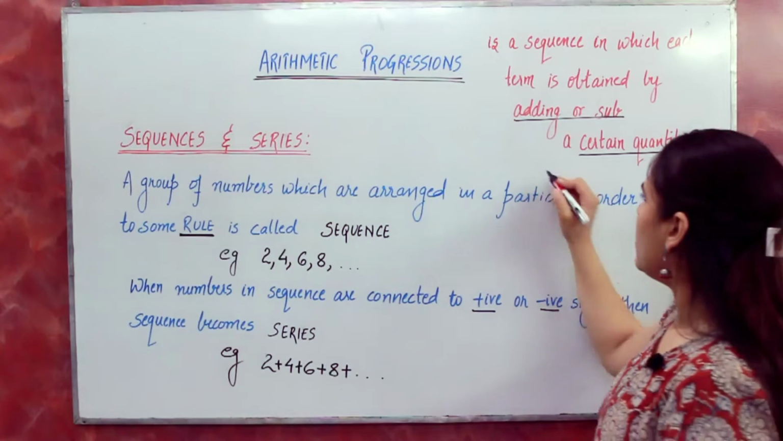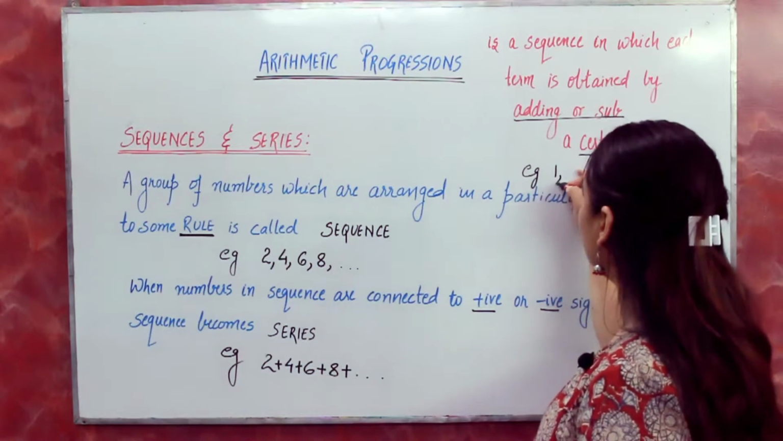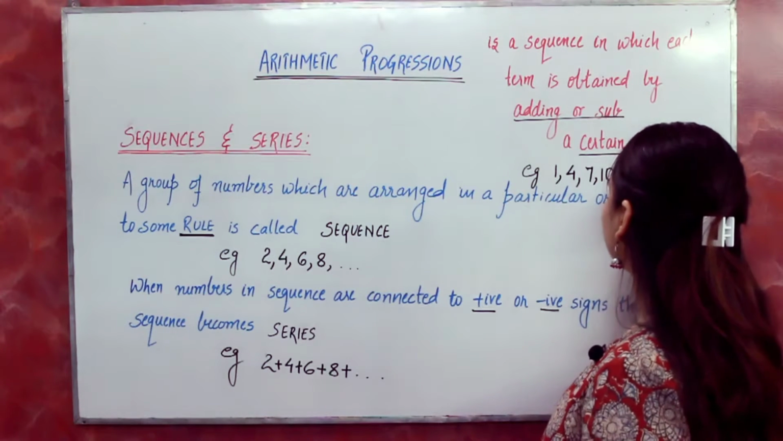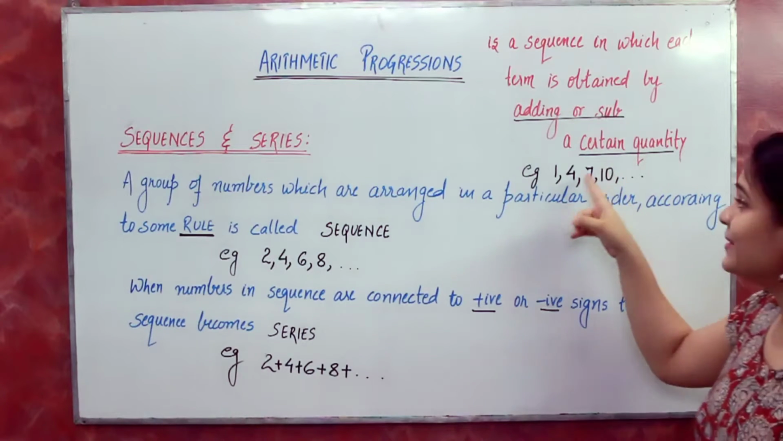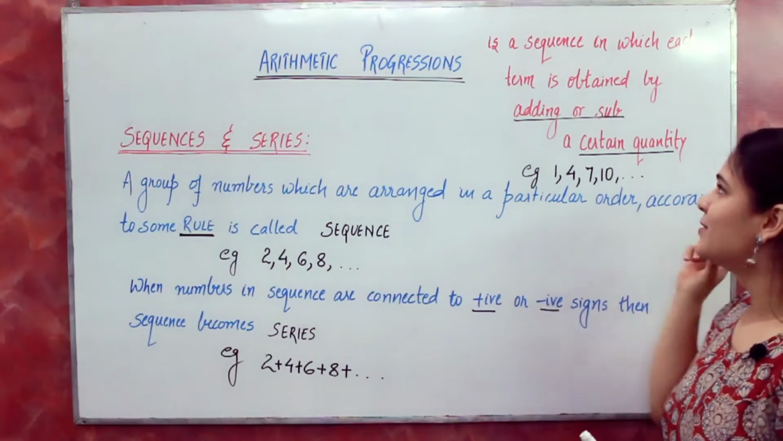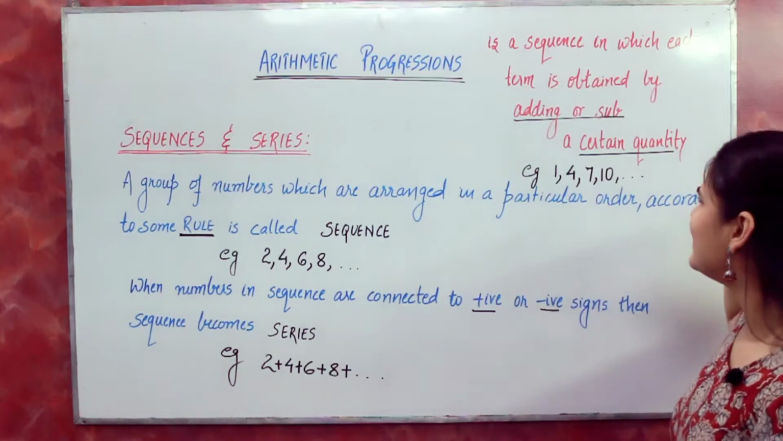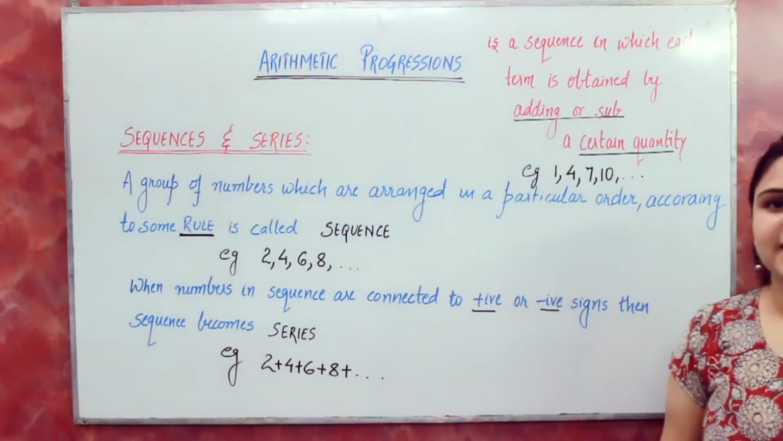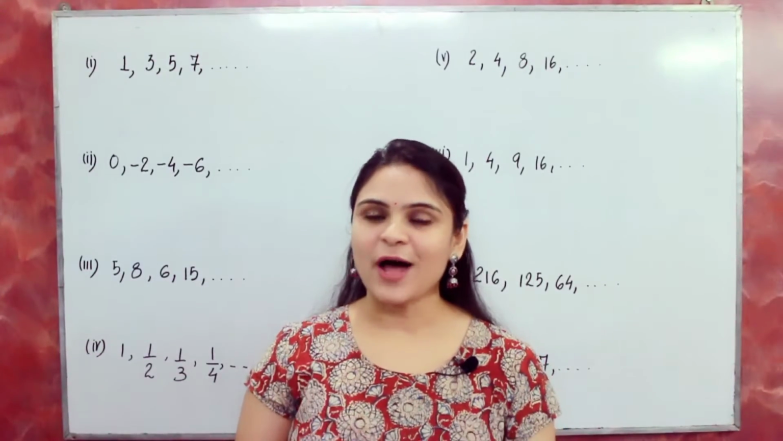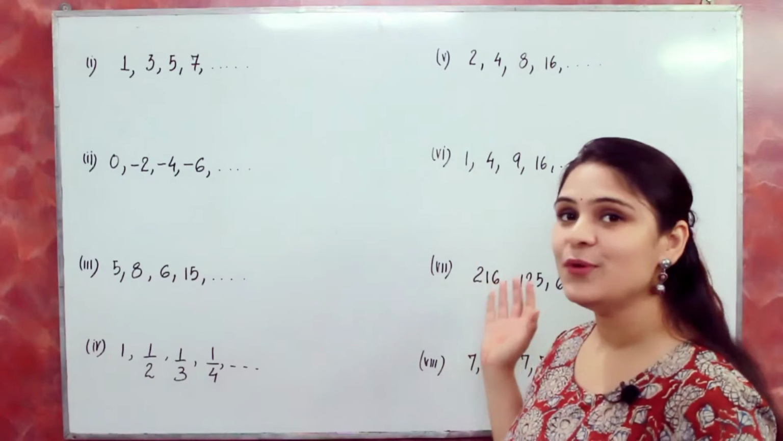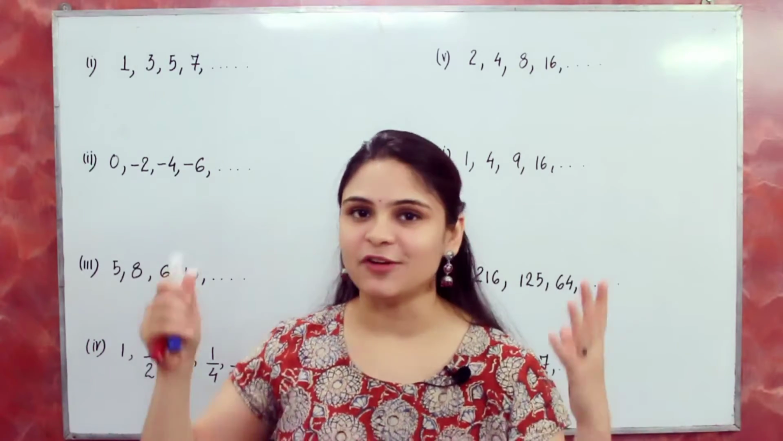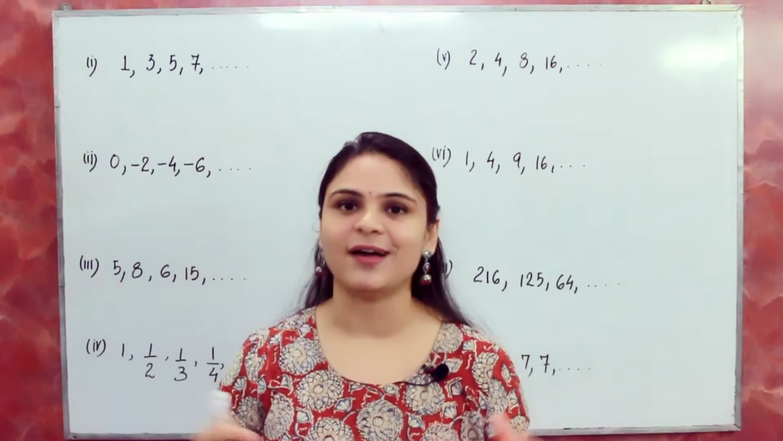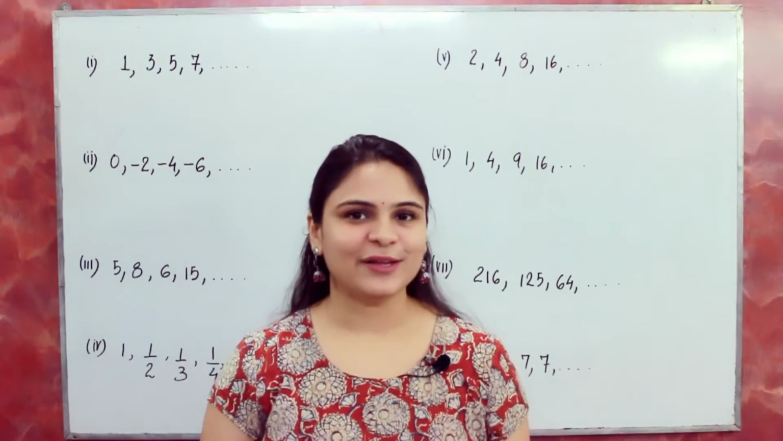Let's take an example of AP. If I write 1, 4, 7, 10. See, every time I am adding 3 to the previous number. So this is an AP because I am adding the same quantity every time, and this quantity is 3. So this is arithmetic progression. Now I have a few groups of numbers for you, and we have to identify which of the following are sequences, and after that we will identify which of the sequences are arithmetic progressions. So let's start with that.